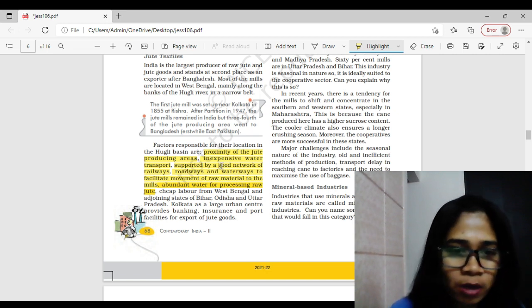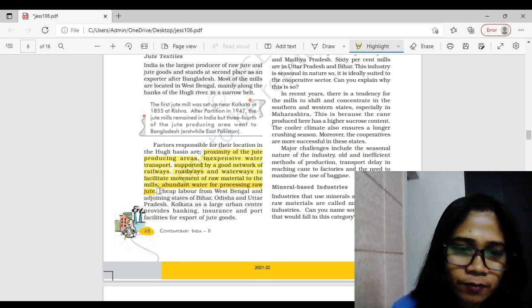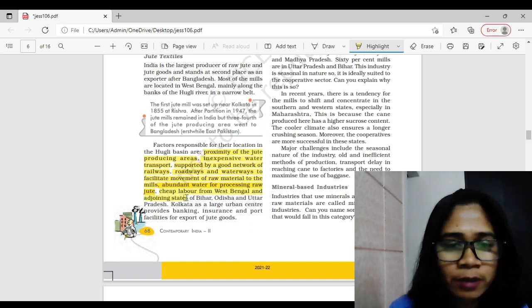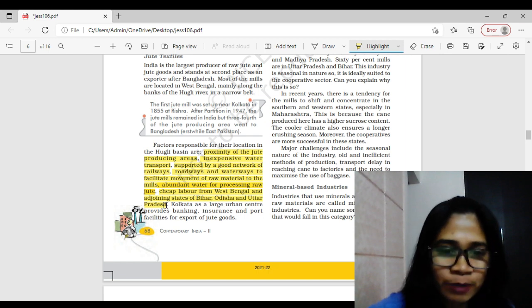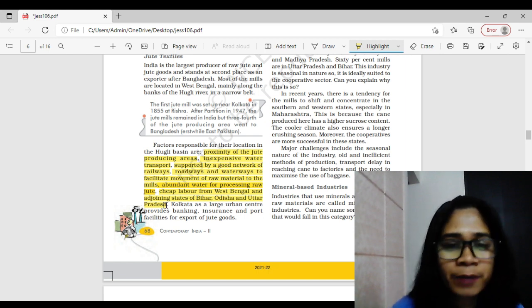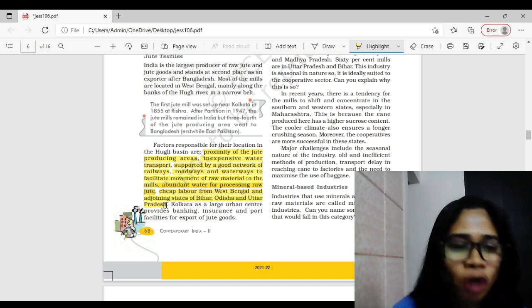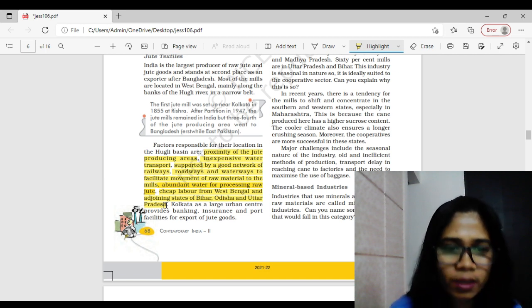Now for all this work we need a lot of labor, and it is available because this is one of the denser parts of India: West Bengal, Odisha, Bihar, Eastern Uttar Pradesh, right? So we get plenty of labor here.